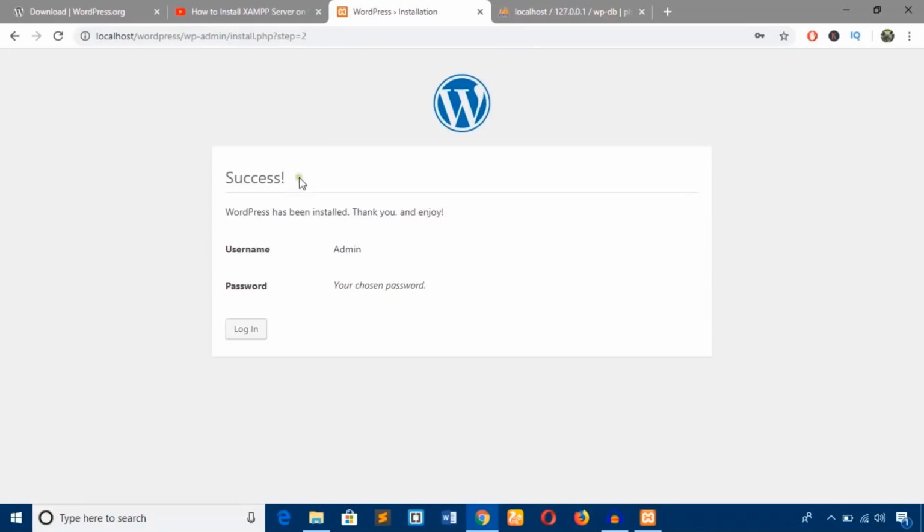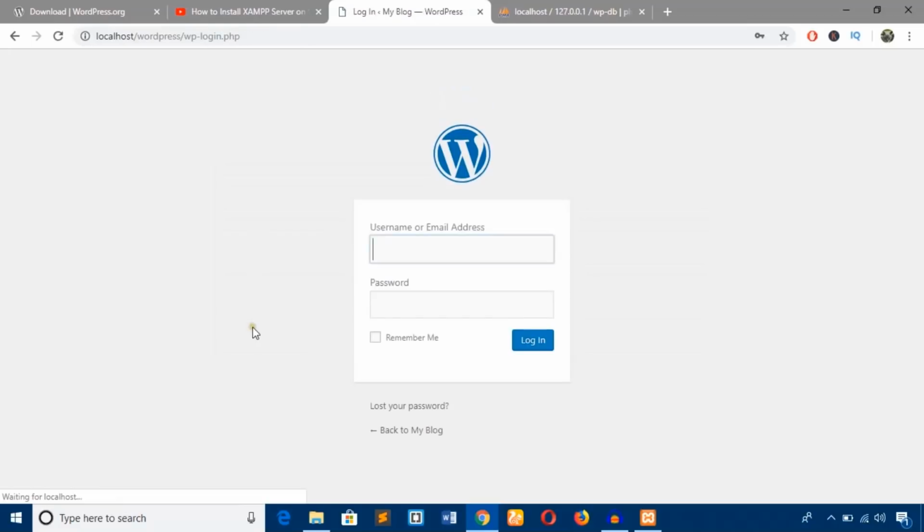Success, we have completed the installation process. Now we can log into the dashboard. Just hit this Log In, and our username is admin, and our password is also admin, and Remember Me, Log In.